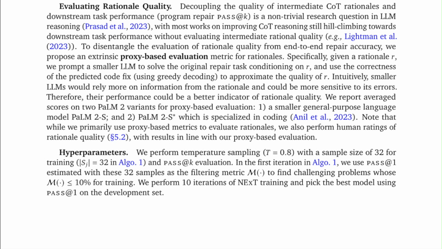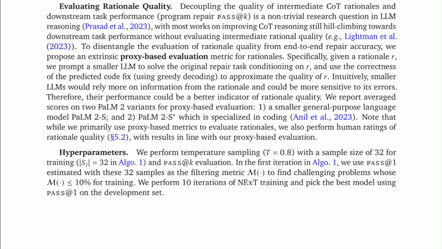Specifically, given a rationale R, we prompt a smaller LLM to solve the original repair task conditioning on R, and use the correctness of the predicted code fix using greedy decoding to approximate the quality of R. Intuitively, smaller LLMs would rely more on information from the rationale and could be more sensitive to its errors. Therefore, their performance could be a better indicator of rationale quality.